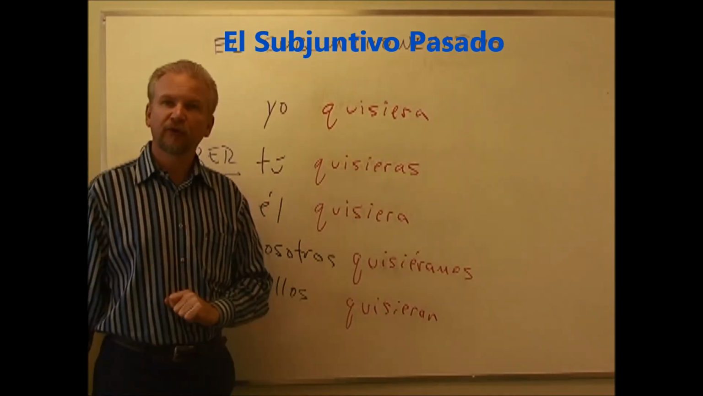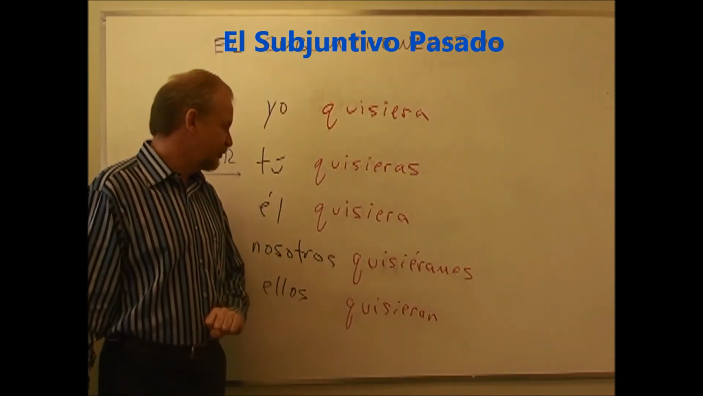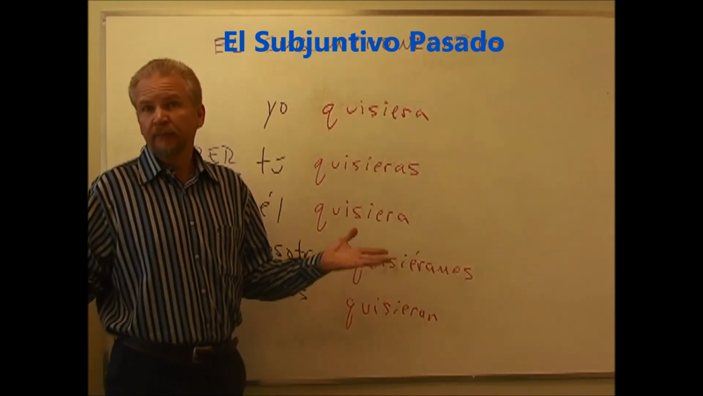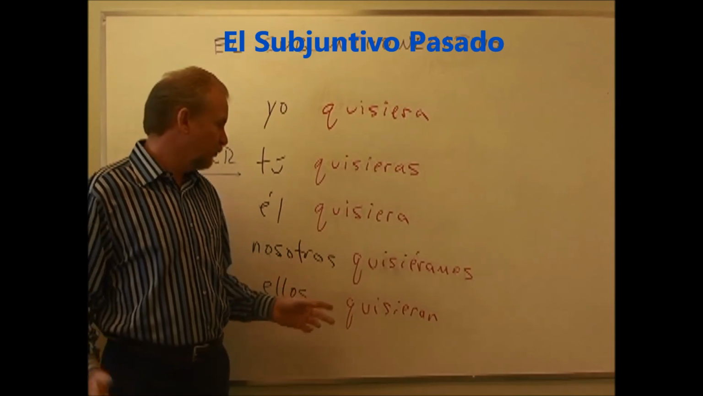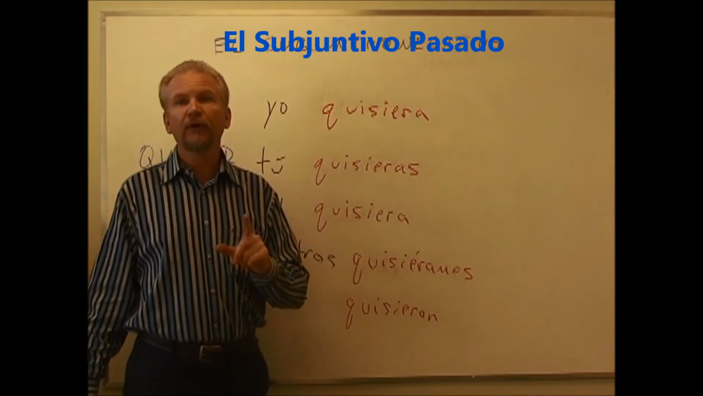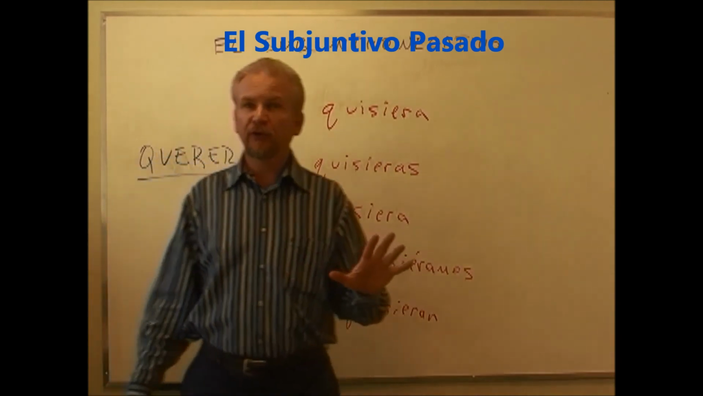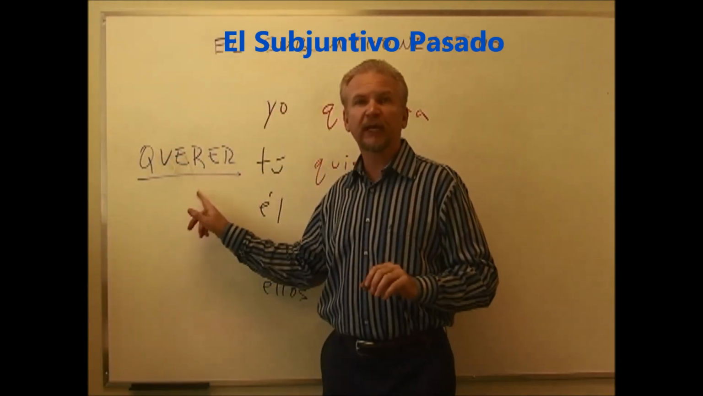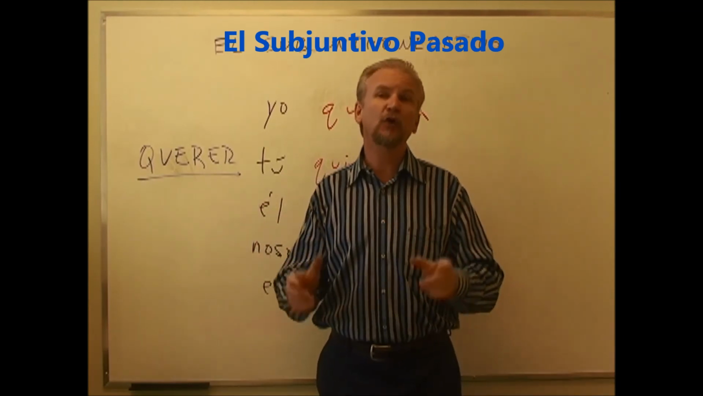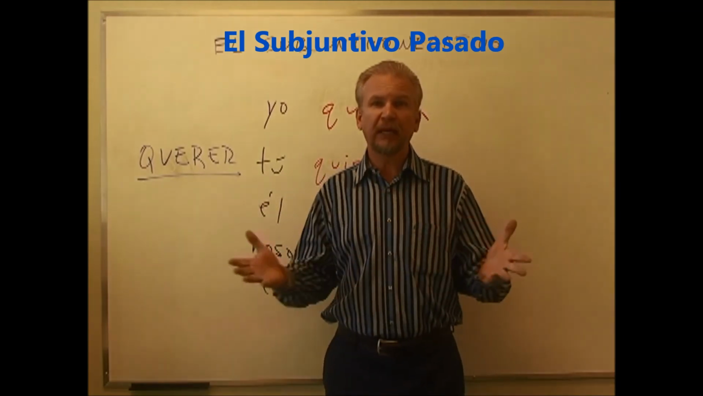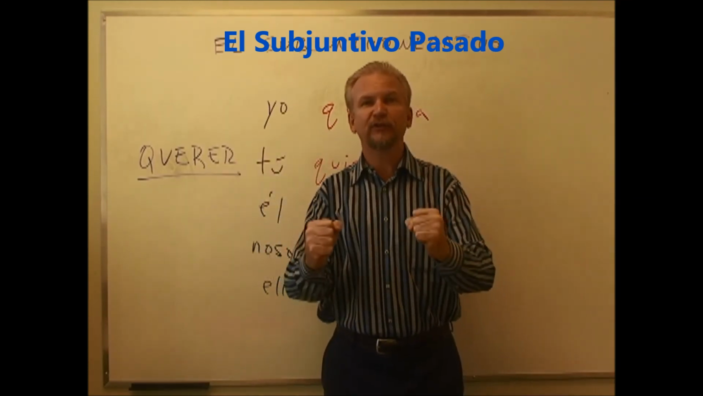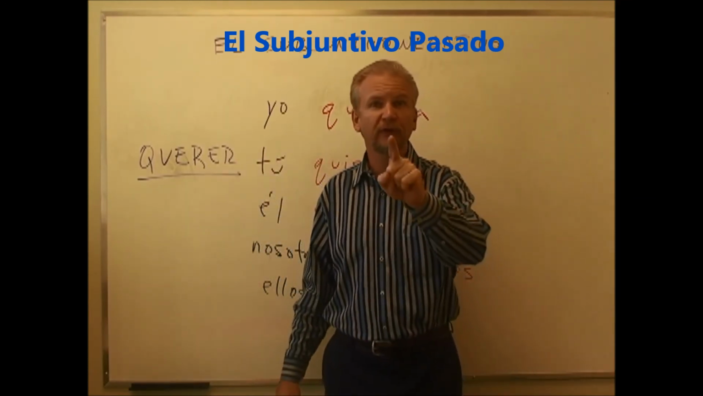Nosotros quisiéramos, we would like. Or ellos quisieran, they would like. So you could say nos gustaría, we would like, or nosotros quisiéramos. Yo quisiera is a synonym for me gustaría. The important thing to note is when we're using the verb querer in the negative subjunctive, it's another way of saying I would like. Yo quisiera ver a todos ustedes con éxito. I would like to see all of you with success.